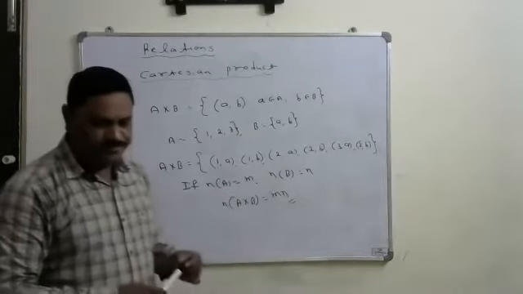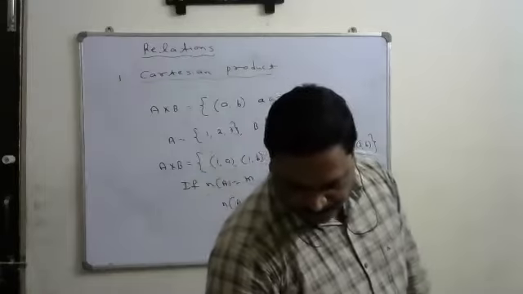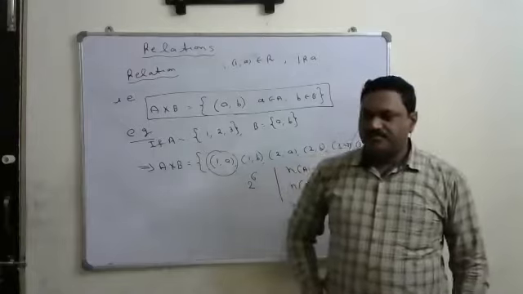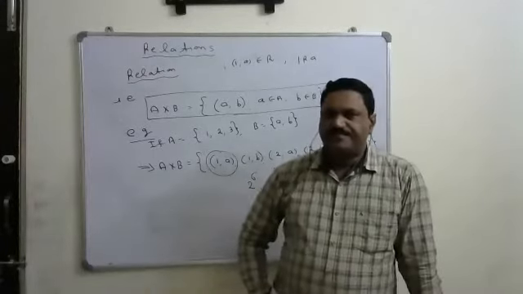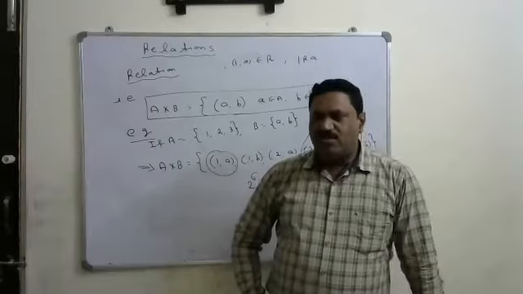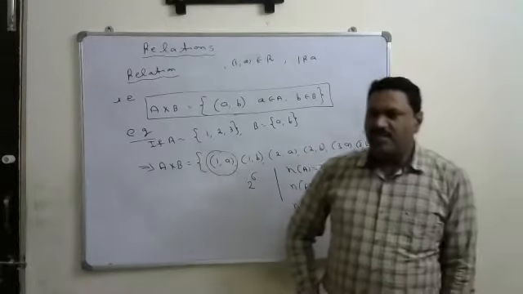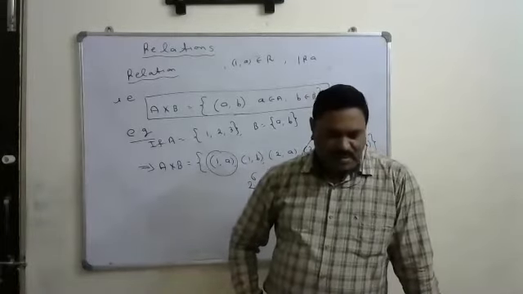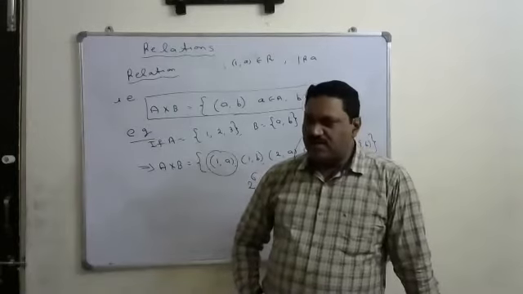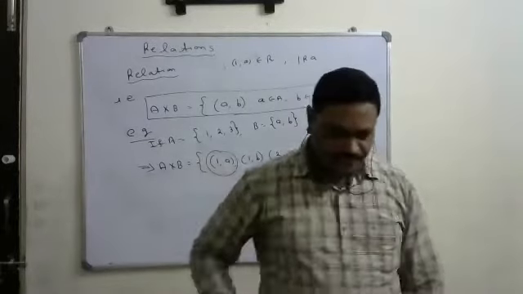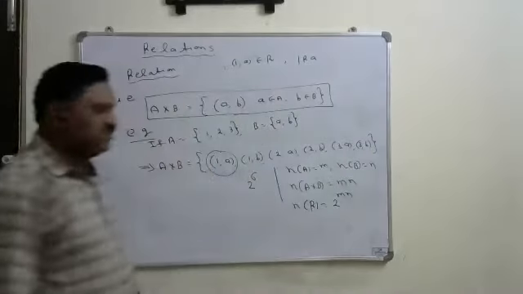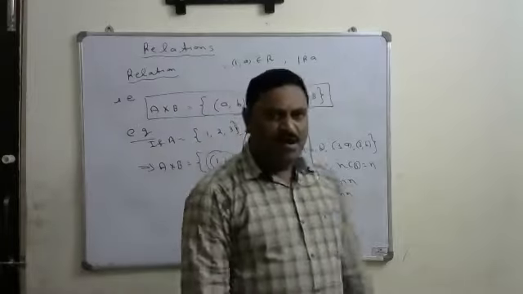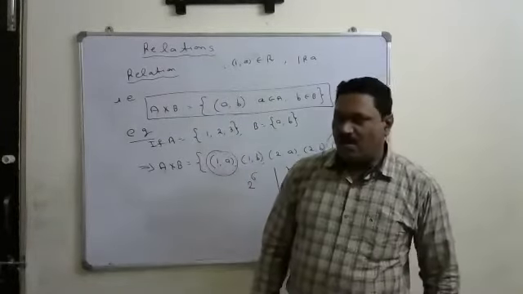Okay. Write in your notes. Any subset of A cross B is called a relation. Any subset of A cross B is called a relation. It is denoted by capital R.